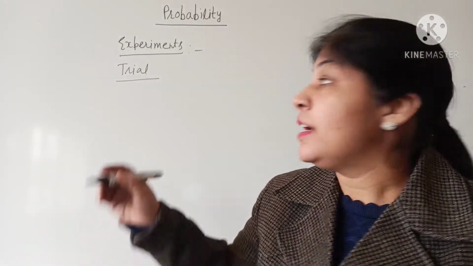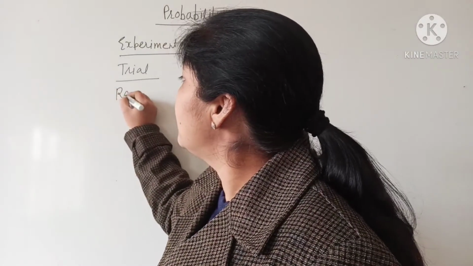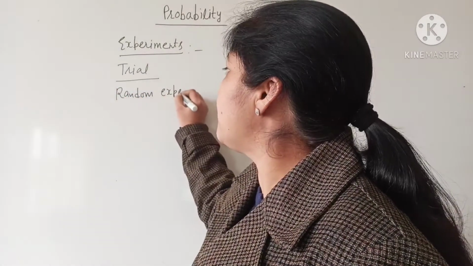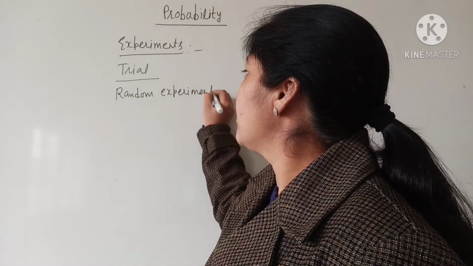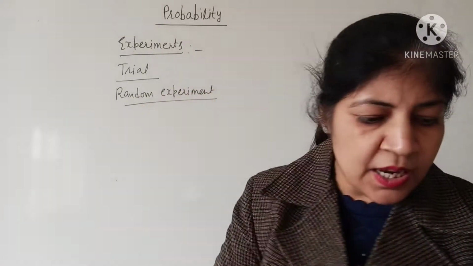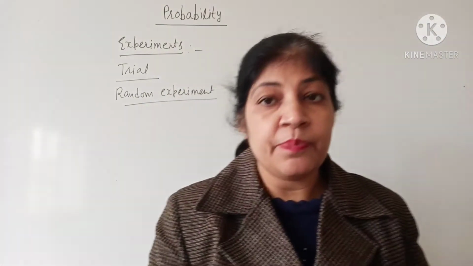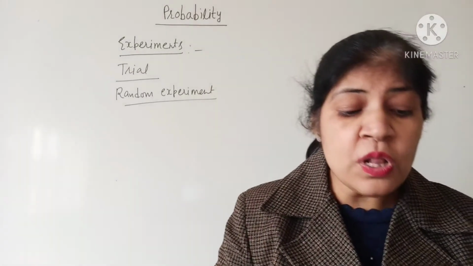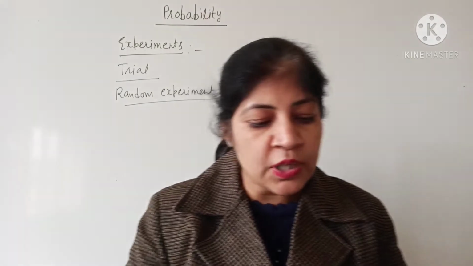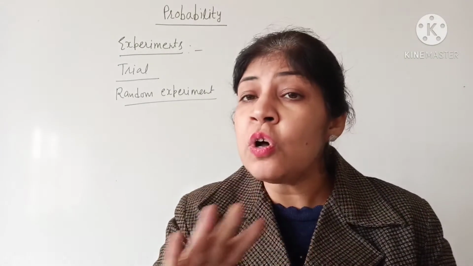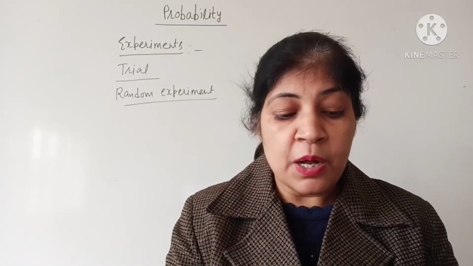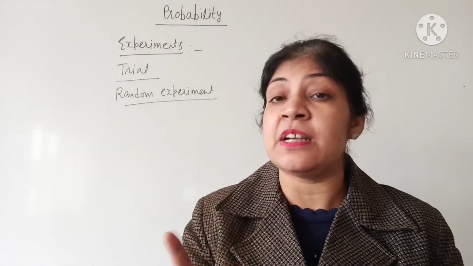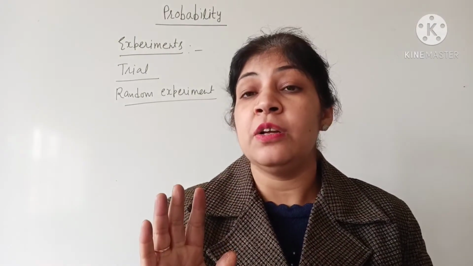And the next one is the random experiment. So what do you mean by a random experiment? It is an experiment in which we know all the possible outcomes, but cannot predict the exact result of any trial.